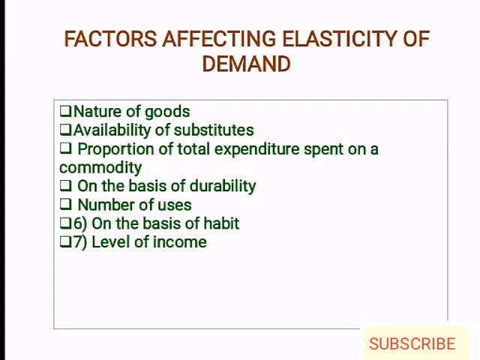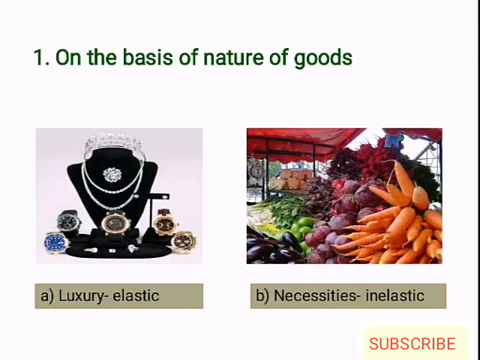Factors affecting elasticity of demand. Now let's see what are the factors. First one, on the basis of nature of goods. When the products are in the nature of luxurious goods, then the elasticity for such product will be high, that is E will be greater than 1. Whereas when the products are necessity goods, then the elasticity for such goods will be low, that is inelastic demand, E will be less than 1.